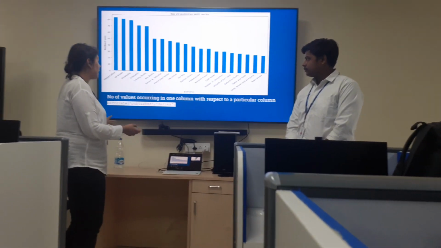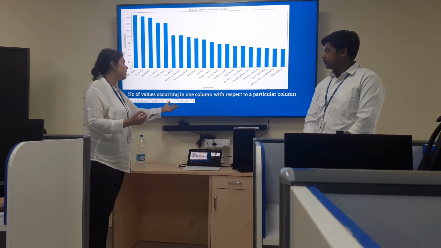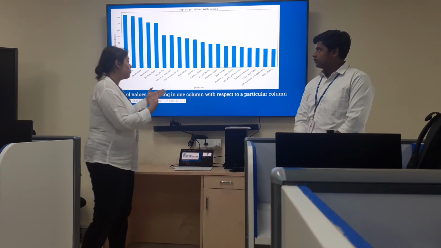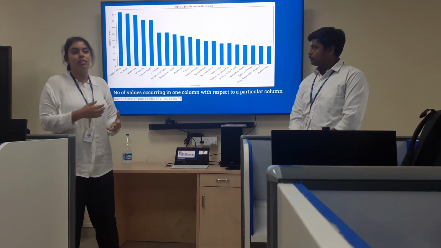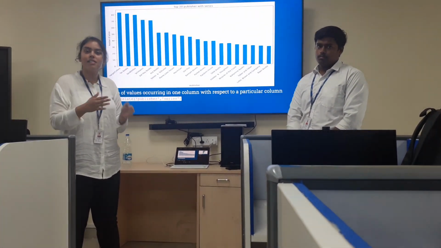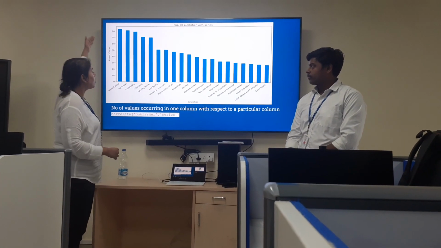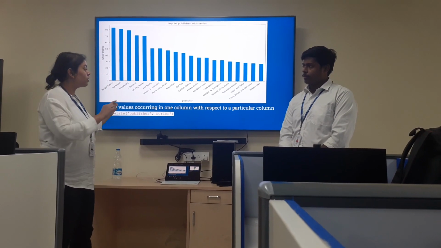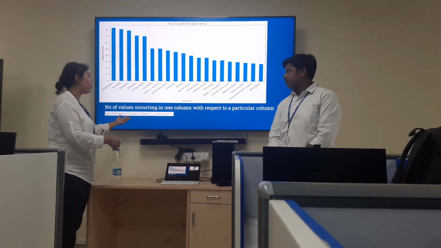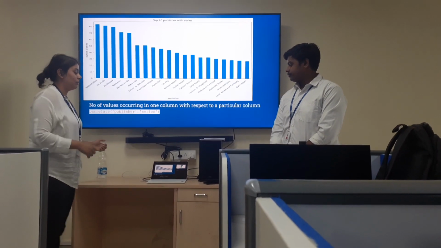Next is a bar relate. Here we can relate two columns. Like I have related publisher and series, the number of publishers who have the most published series. Series in the sense of books like Harry Potter. It is a series. So publishers like HarperCollins have published more number of series. And that's how we can relate, and we can use some other columns like author, which author has written a lot of series, or any other column.